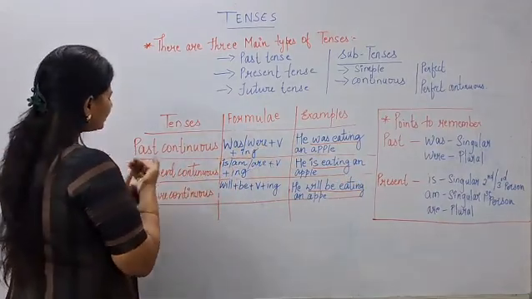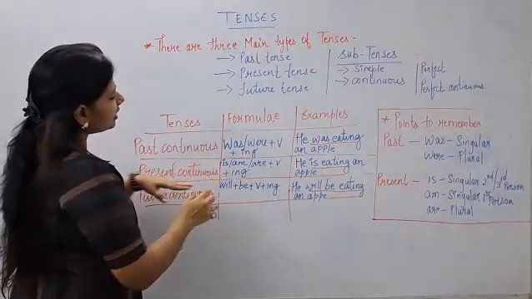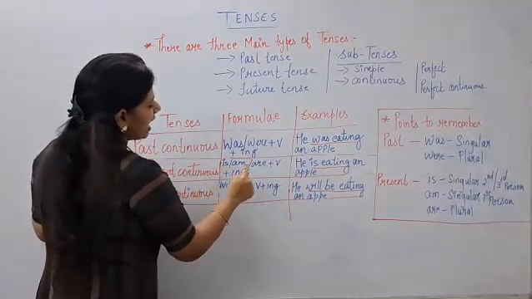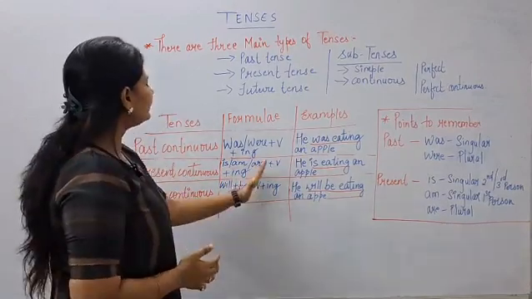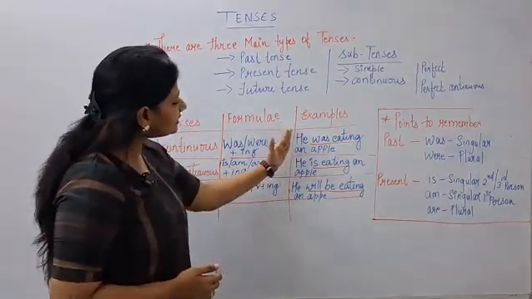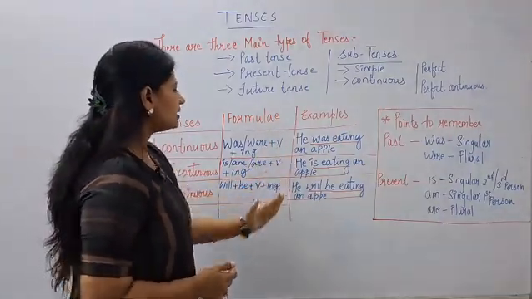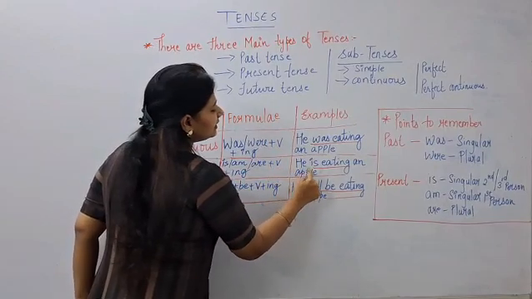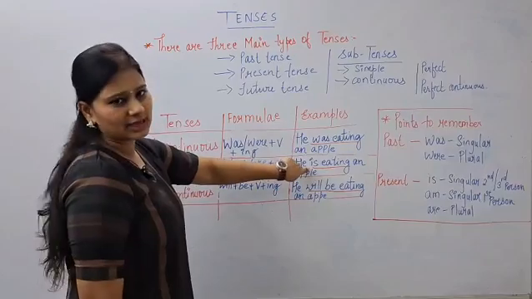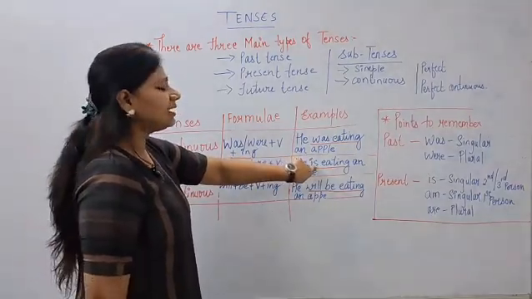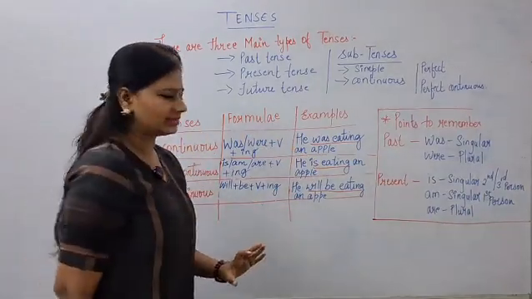Now next is present continuous tense. The formula given over here is am, is, are plus verb plus ing. I have converted the same sentence into present continuous tense, and the sentence is, he is eating an apple. Again, my subject is singular, that is why I am using is. Now in present continuous you have to remember one thing.